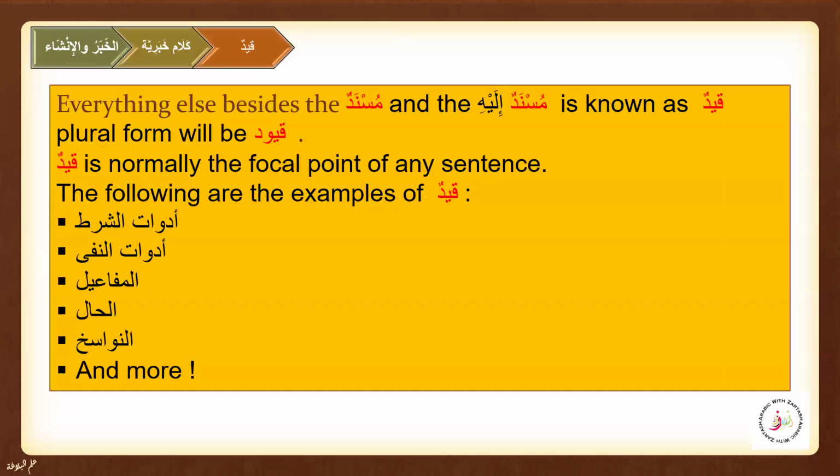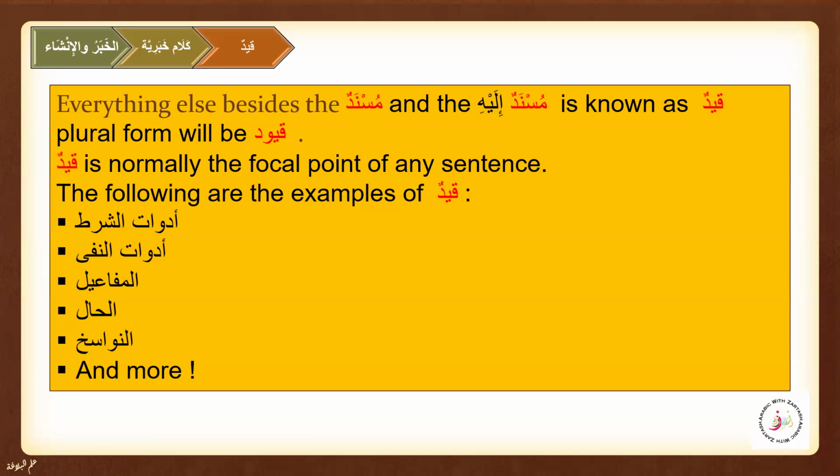Also, in Kalam Khabariya, when we were doing Khabar wa Insha, we learned that there are Quyud. Everything else besides the Musnad and the Musnad Ilay is known as Qaid, or in the plural form, Quyud. We learned it in the very beginning of Al Ma'ani. So, Al Itlaq is when the Jumla comprises of just the Musnad and the Musnad Ilay, and this happens when there is no benefit in mentioning anything else. So it is a very precise sentence.